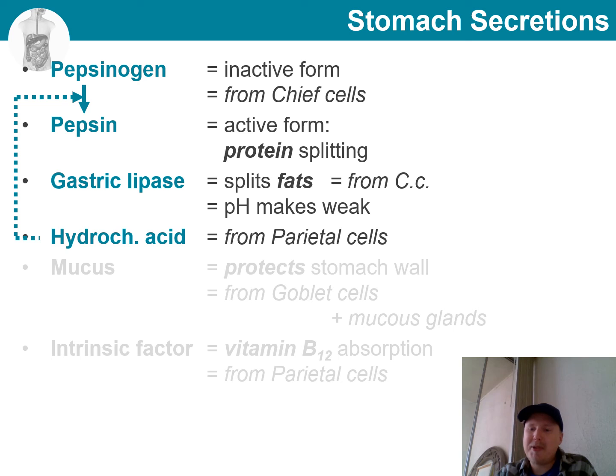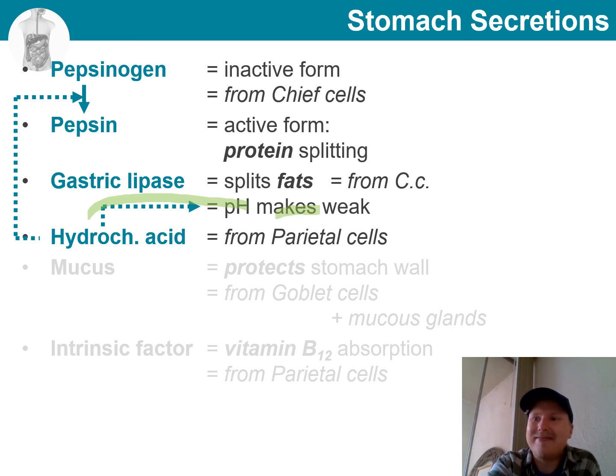Another thing that happens due to the hydrochloric acid is that gastric lipase, which is responsible for splitting fats, remember lipids, is secreted from the chief cells. But it remains weak due to the pH in the stomach, which is due to the hydrochloric acid.